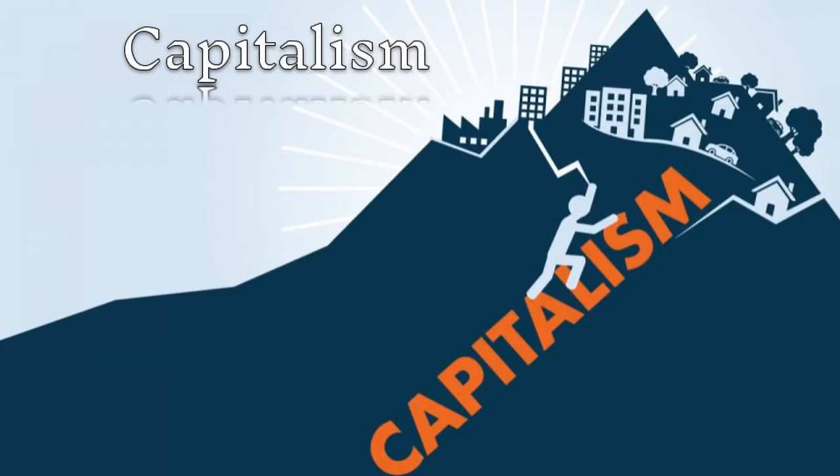Merchants who invested in successful colonization and trade ventures made enormous profits. Often, they invested this newly gained wealth in business ventures. Some wealthy investors funded industrial ventures. The chief method of manufacturing at this time was the cottage industry. In this system, merchants provided families with the raw materials to make a product.